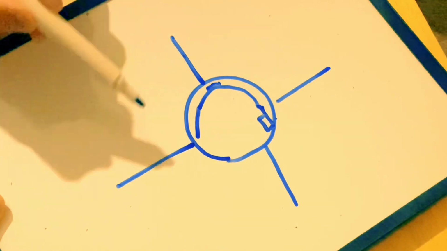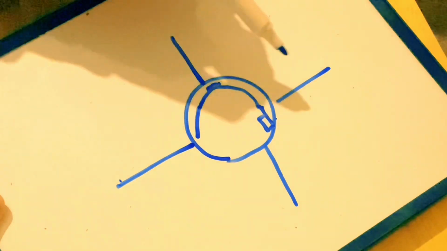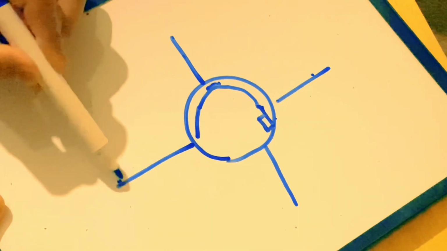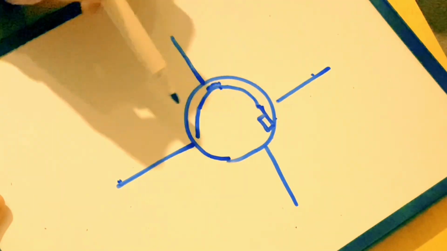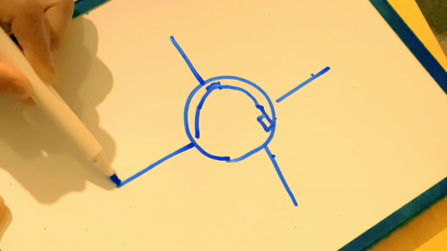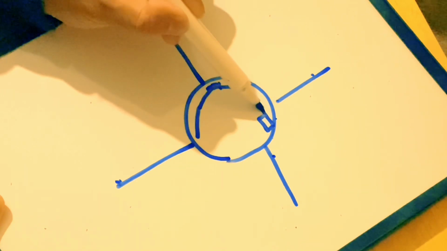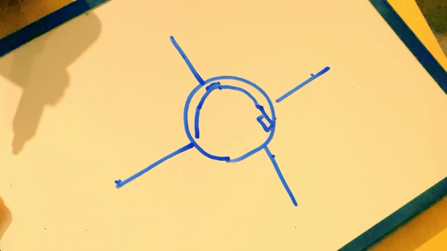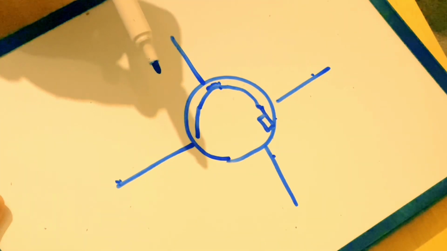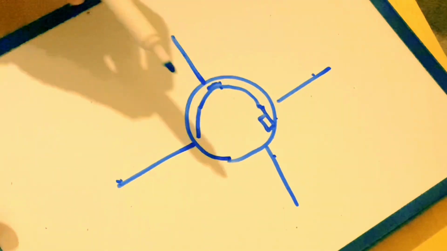So to go left, you signal left as usual. To go straight, you don't signal because you are coming off. To go right, you signal, and here you don't signal as you come off because there is no space for you to signal. By the time you signal, your car is already out.